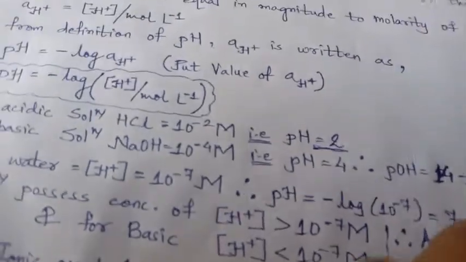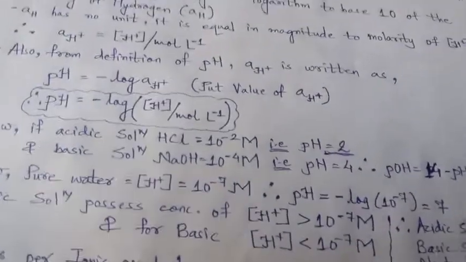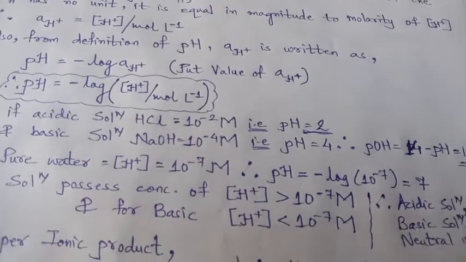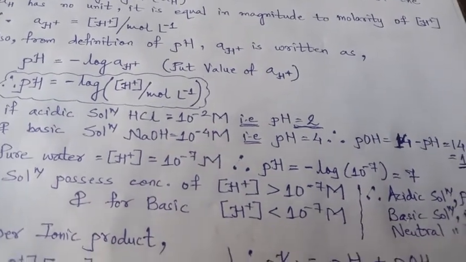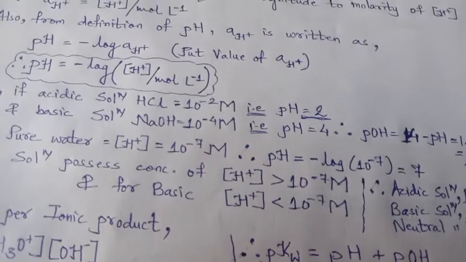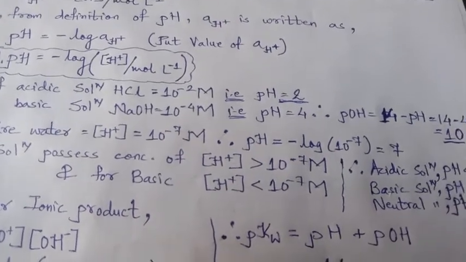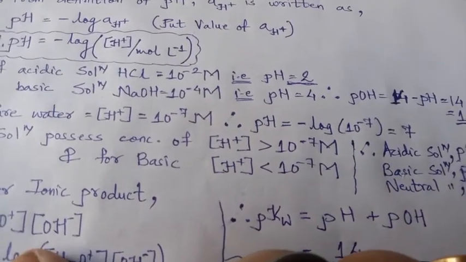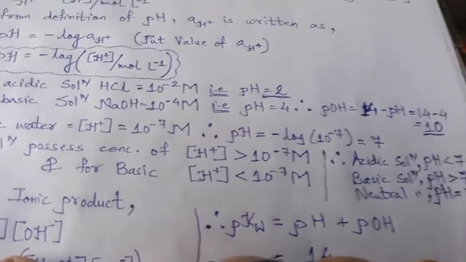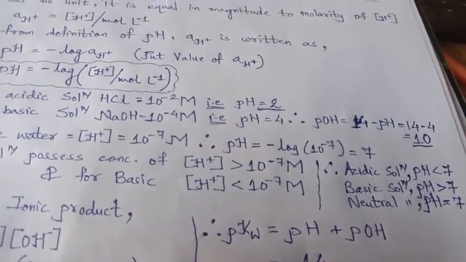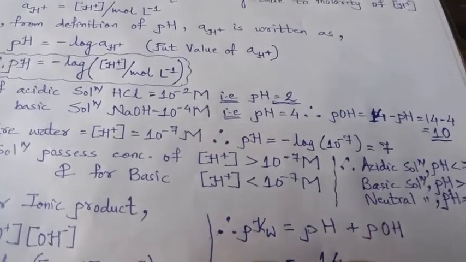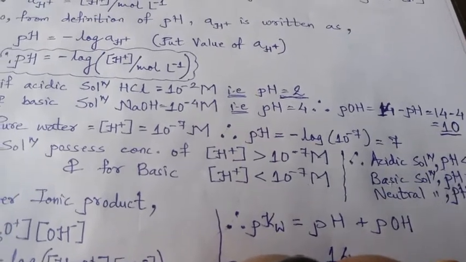Now water is having purity of 10 raised to minus 7 molar. So H plus equals 10 raised to minus 7 molar, and its pH will be minus log 10 raised to minus 7, that is equal to 7. So pure water is considered neutral because its pH is 7.